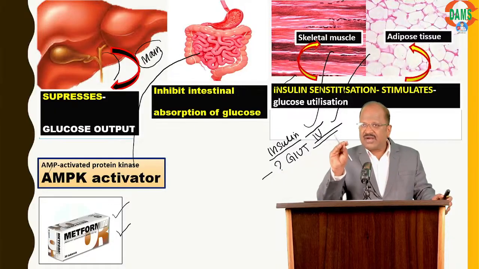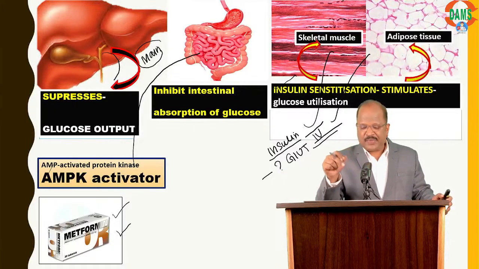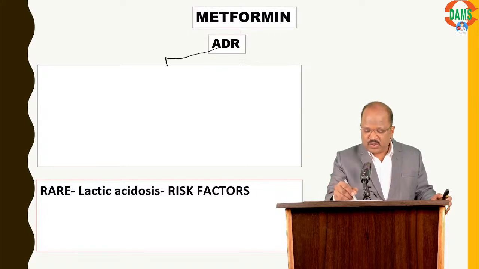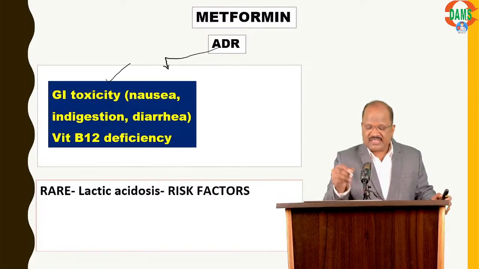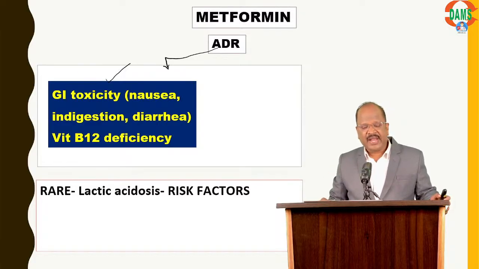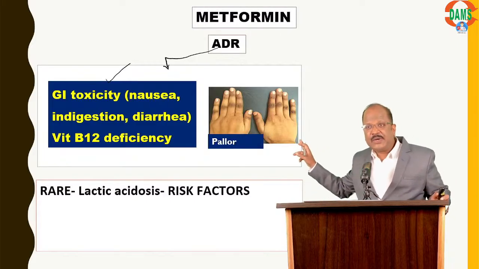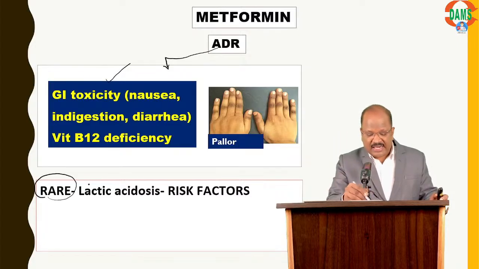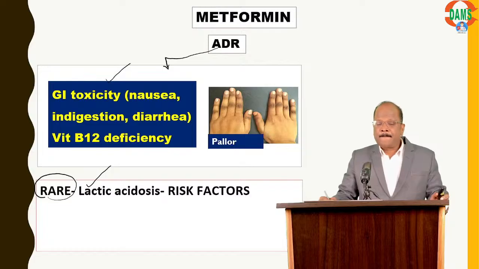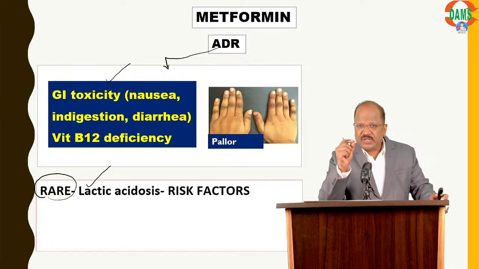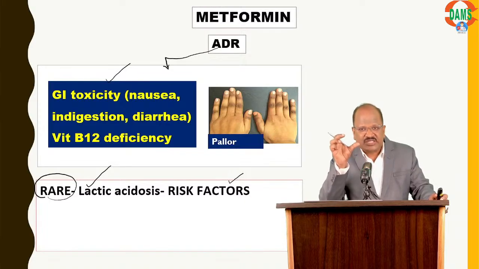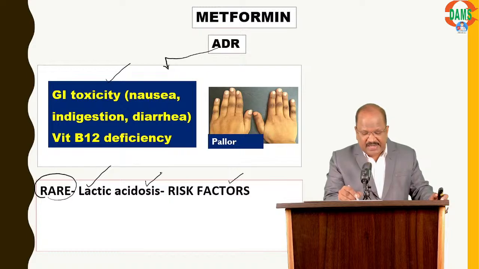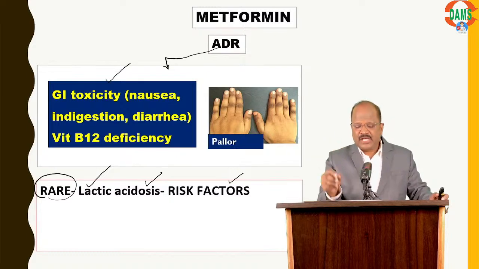And finally, what are the adverse effects? My question deals with the ADR. When I say metformin, the most common ADR is GI toxicity like nausea, indigestion, diarrhea. But it also causes B12 deficiency and megaloblastic anemia. But you should know metformin rarely causes lactic acidosis. Anybody want to answer? Name some risk factors that precipitate lactic acidosis with metformin.